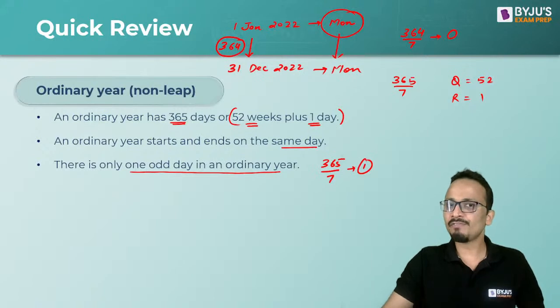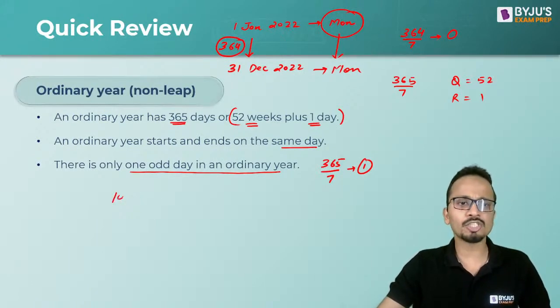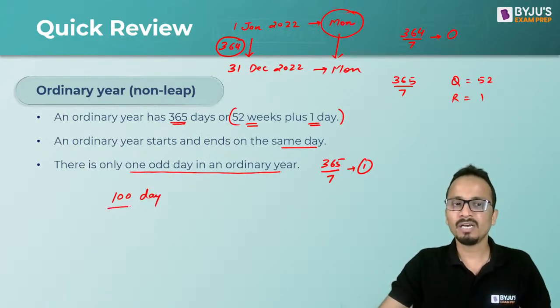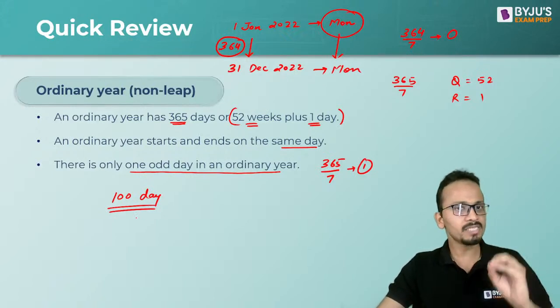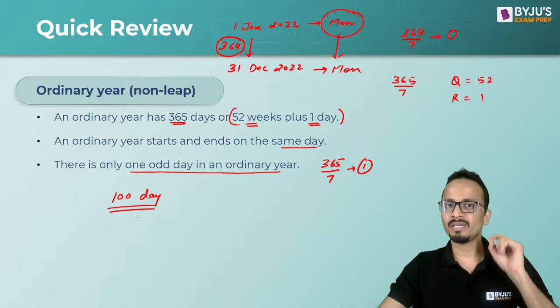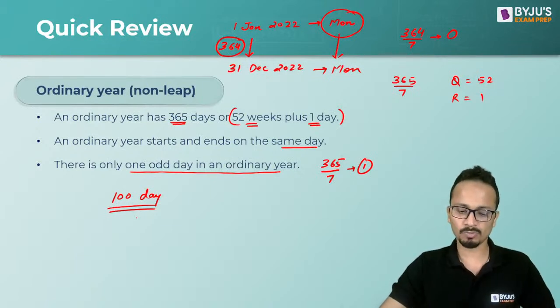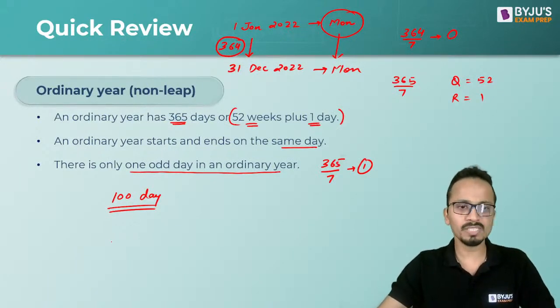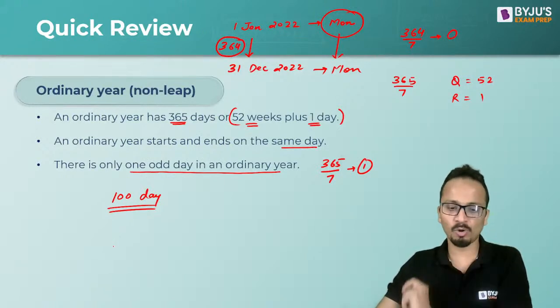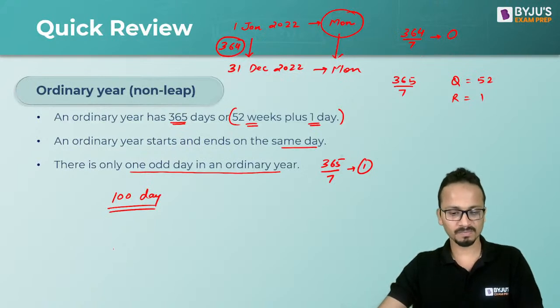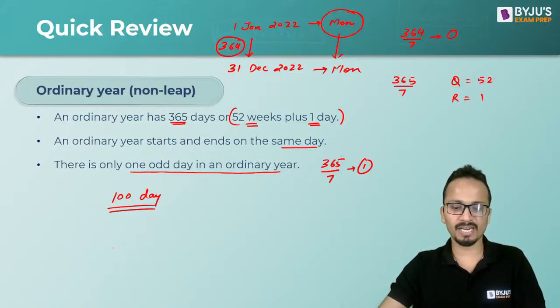All right. Now, if I add anything which is not a multiple of 7, let's say I ask you, if today is a Wednesday, then what day will it be after 100 days from now? So today is a Wednesday. What will be the day after 100 days from now? So I'll be a little slow. I'll wait for all of you to respond with your answers. Let's see how many of you can give me a correct answer. Yes, go ahead.